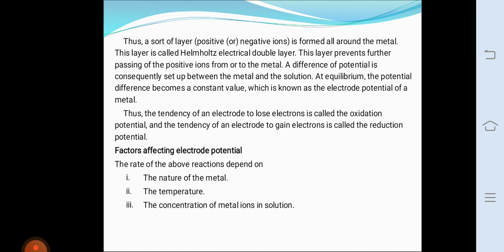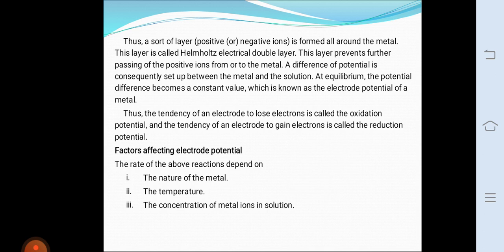Then, derivation of the Nernst equation for electrode potential. We have to derive the Nernst equation for electrode potential. We have to consider any one redox reaction, that means M^n+ plus n electrons gives M. So oxidation and reduction reactions take place simultaneously. The reaction is termed as a redox reaction.